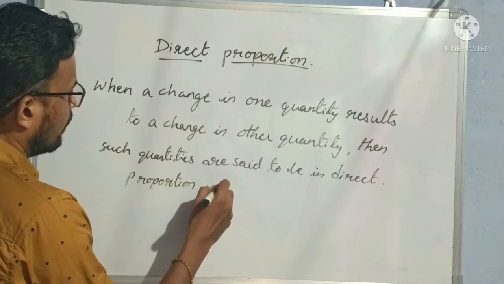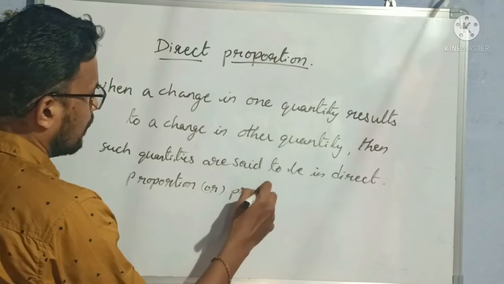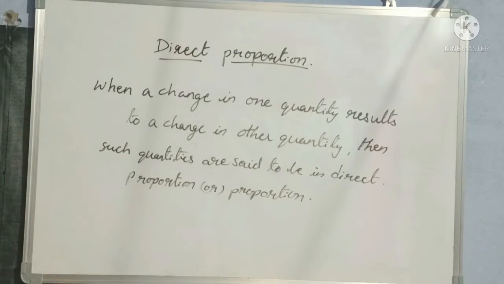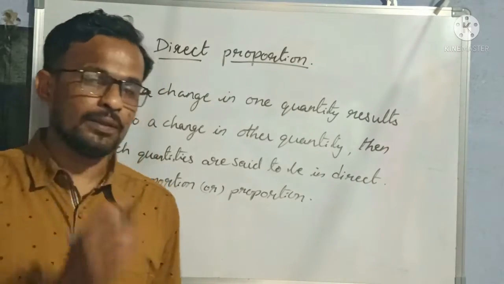Okay, direct proportion is also called proportion.